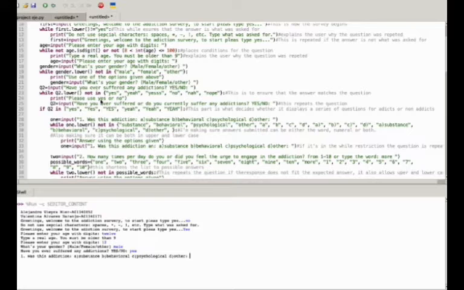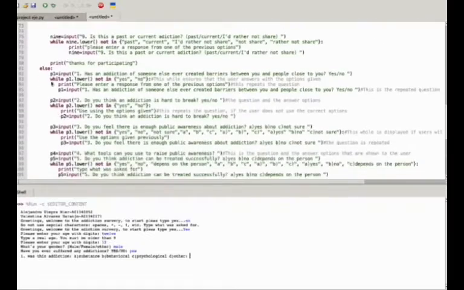For example, in this one, have you ever suffered any addiction, which is the Q2? I put if Q2 in yes, it makes one survey. Else, which would be the no, it makes a different survey. So there's a survey for the addicts and the non-addicts. Then we just answer the rest: have you sought professional help?